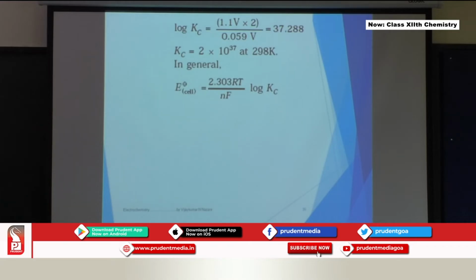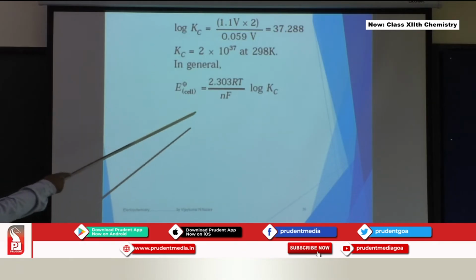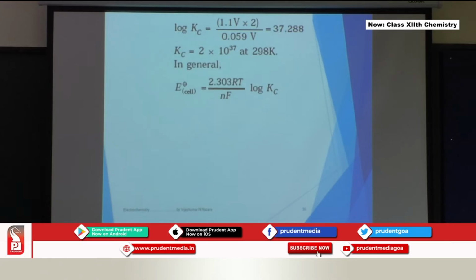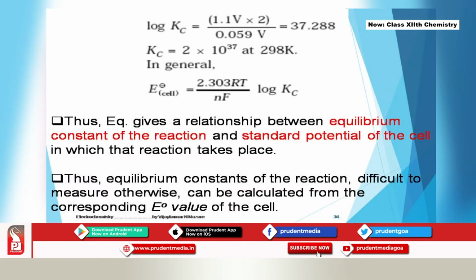So in general, E naught cell will be equal to 2.303 RT upon nF log Kc. Now we have replaced that 2 with n. This equation will be very important from the examination point of view, to solve problems based on E naught cell and the equilibrium constant Kc. It gives the relationship between the equilibrium constant of the reaction and the standard potential of the cell in which that reaction takes place. Thus the equilibrium constant of the reaction, which is very difficult to find by any other method, we can find by using this formula, making use of the EMF of the cell or the E naught value of the cell.